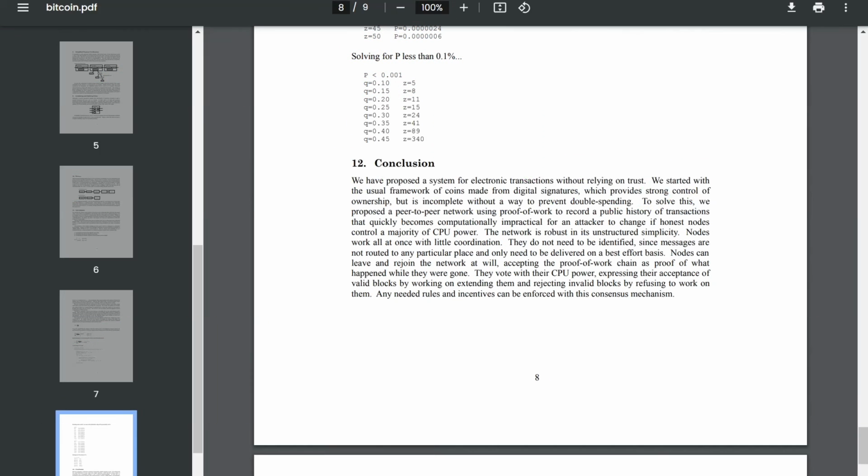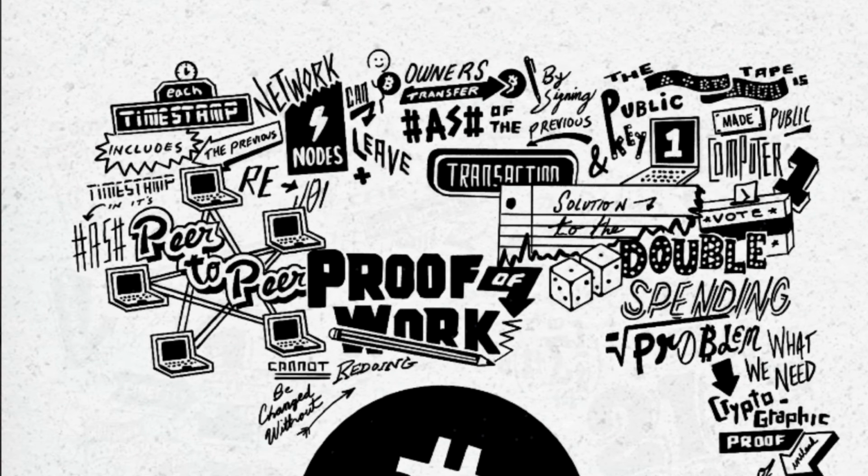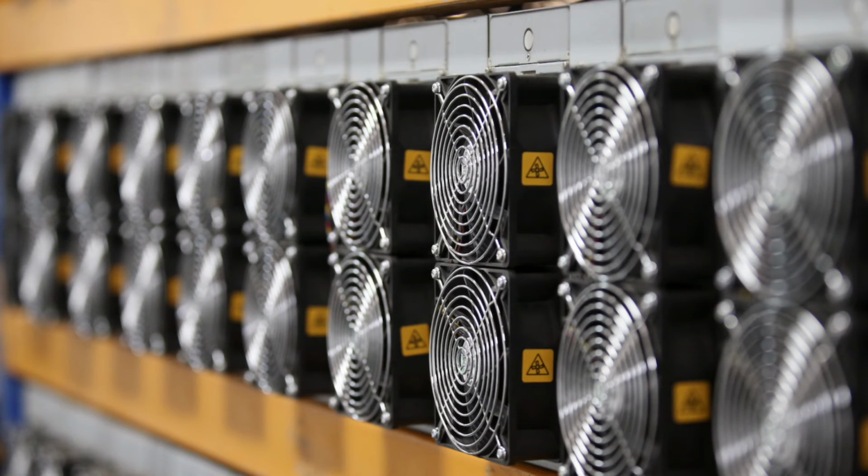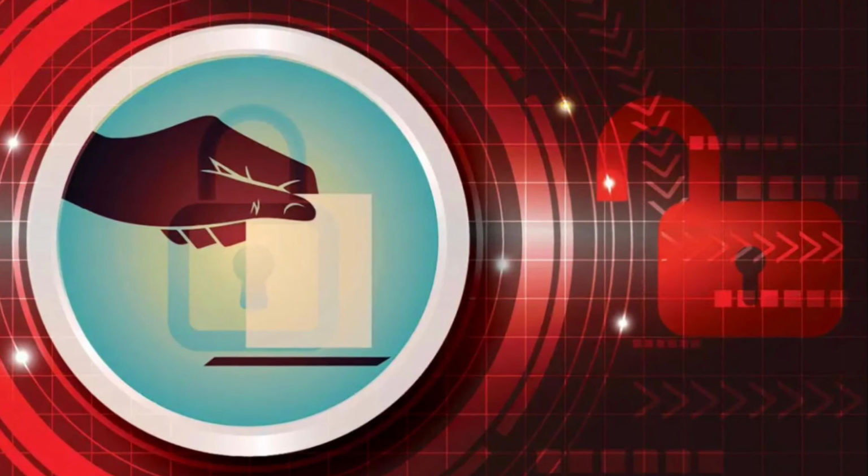12 is just a conclusion. This is a proposal for an electronic transaction system without relying on a trusted third party. Nodes can leave and rejoin the network at will, accepting the proof of work chain as proof of what happened while they were gone. They vote with their computer power, and any needed rules and incentives can be enforced with this consensus mechanism.